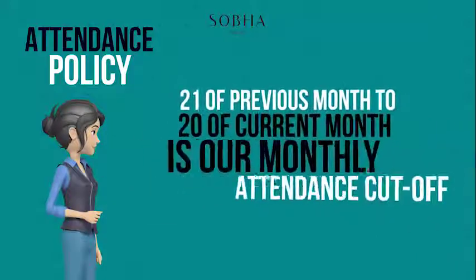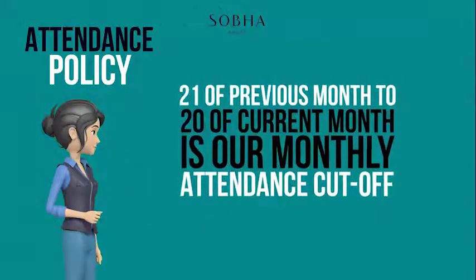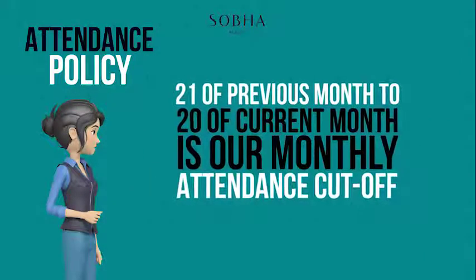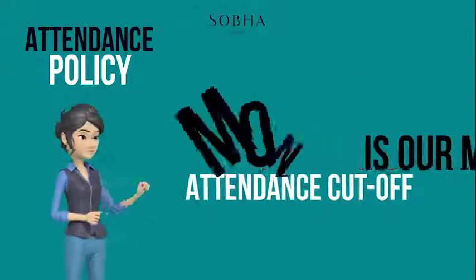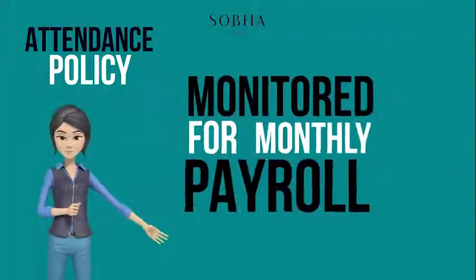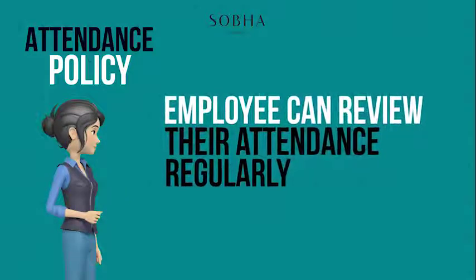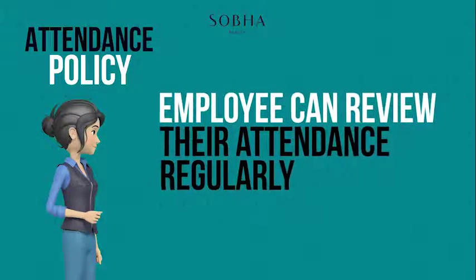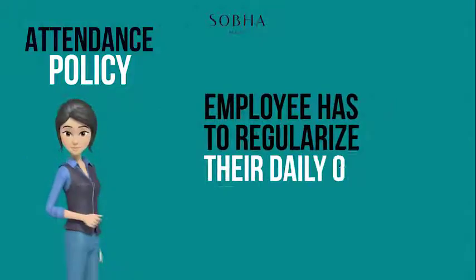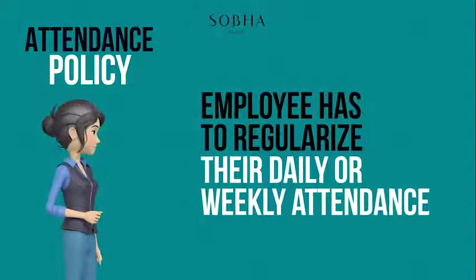Our monthly attendance cutoff is from the 21st of the previous month to the 20th of the current month, and monitored for the monthly payroll. The employee has access to review his/her attendance on a regular basis. Employees have to regularize their daily or weekly attendance.